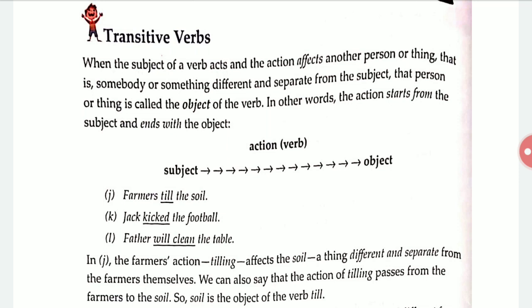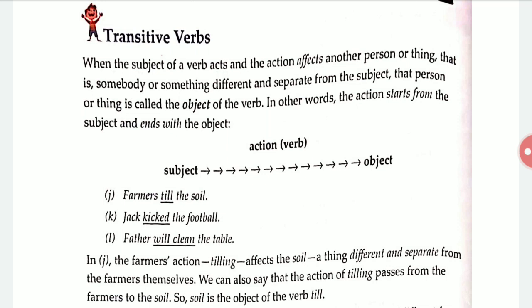In other words, the action starts from the subject and ends with the object. We can see here how the action started from the subject and ended at the object. For example, farmers till the soil. Farmers started to till, and what is it tilling?